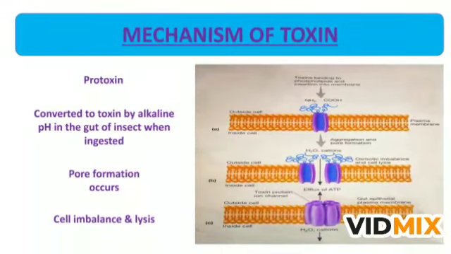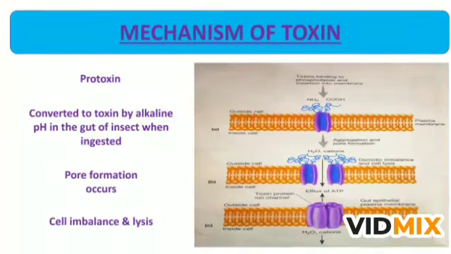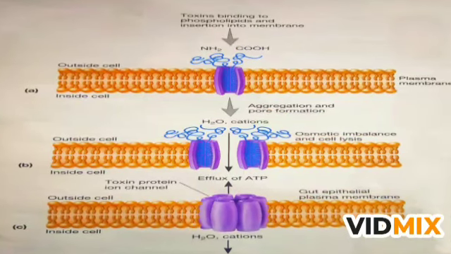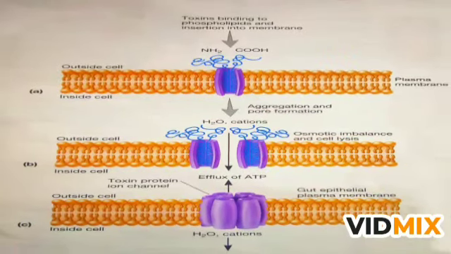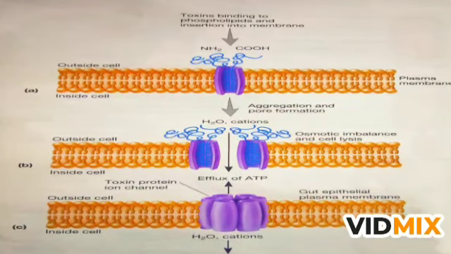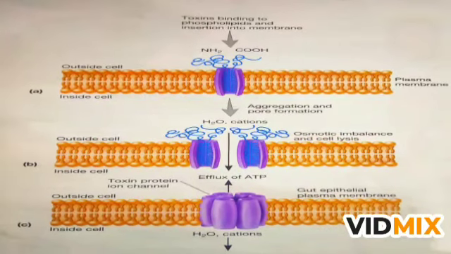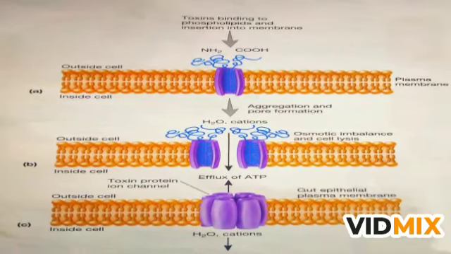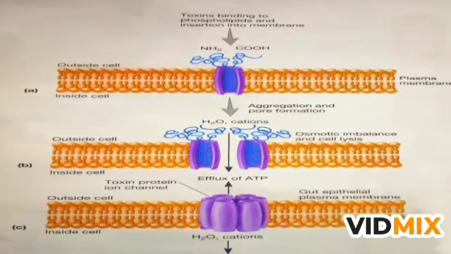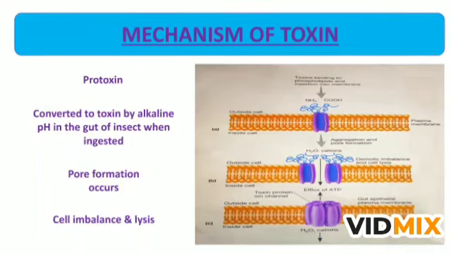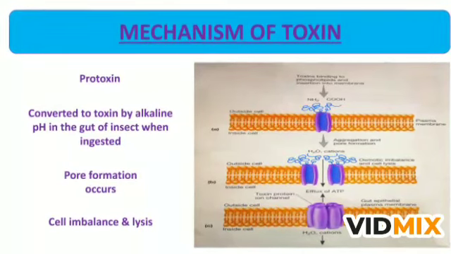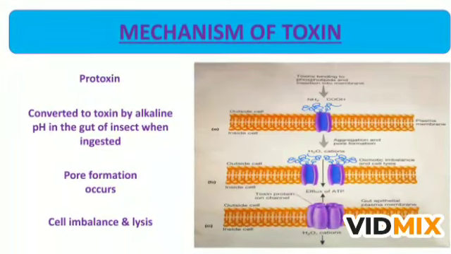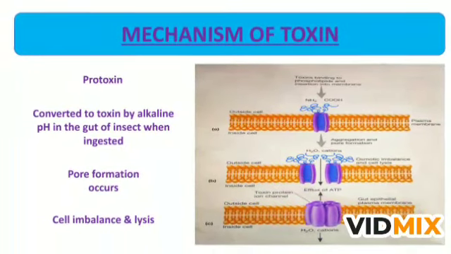Six of the active toxins bind to the phospholipids and insert into the membrane. Then, as shown in the diagram, pore formation occurs through the midgut cell. Ultimately, from the hexagonal pores, ATP will be released out and cations and water influx will occur. So here cations and water will enter and ATP will be excluded. Ultimately, cell imbalance occurs and lysis will occur.